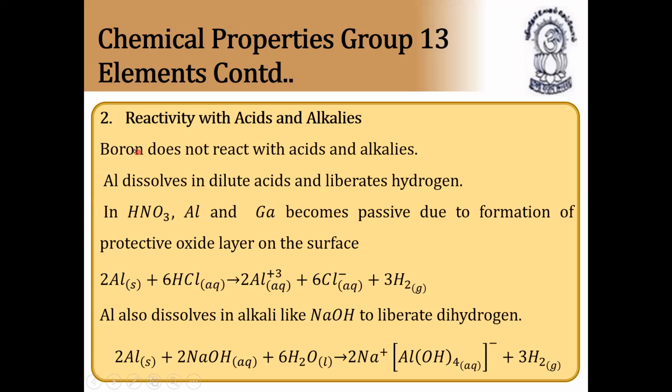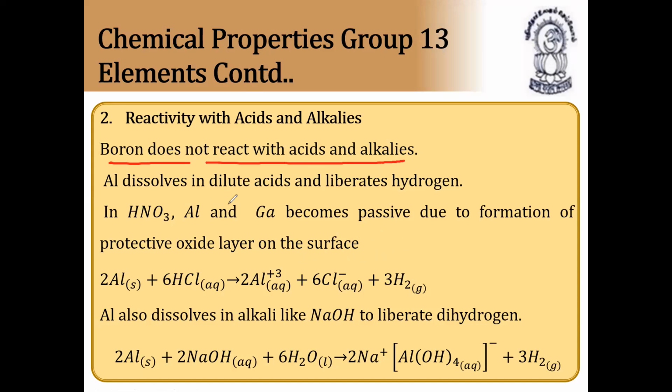Reactivity towards acids and alkalis. Boron does not directly combine with acids and alkalis. Acid means nitric acid, sulfuric acid, etc. And alkalis means soluble bases, that is potassium hydroxide, sodium hydroxide, etc. However, at very high temperature, it reacts with strong oxidizing agents such as a mixture of hot concentrated nitric acid.